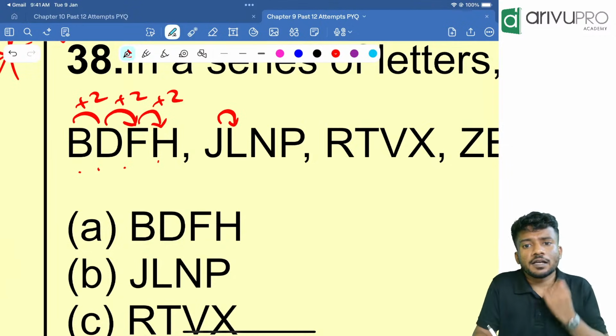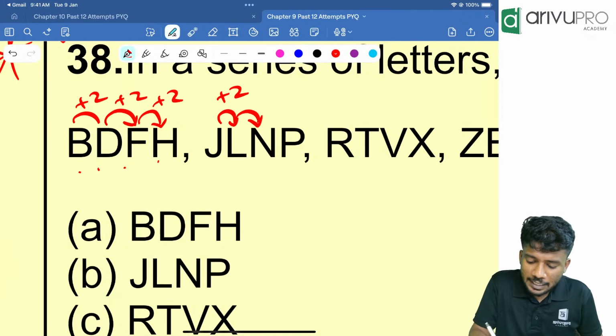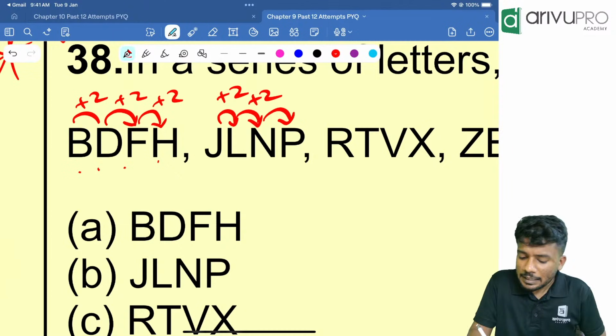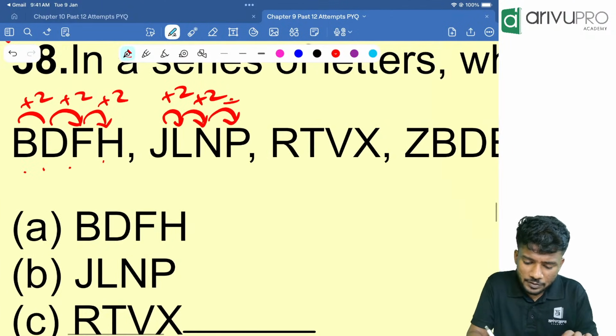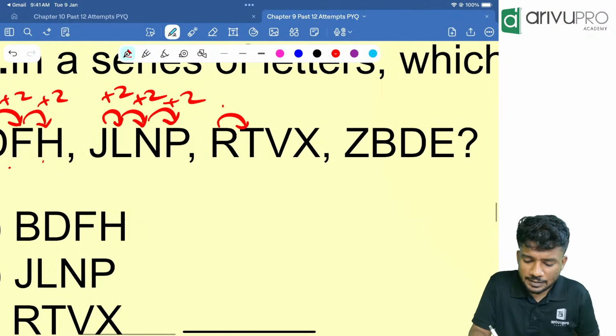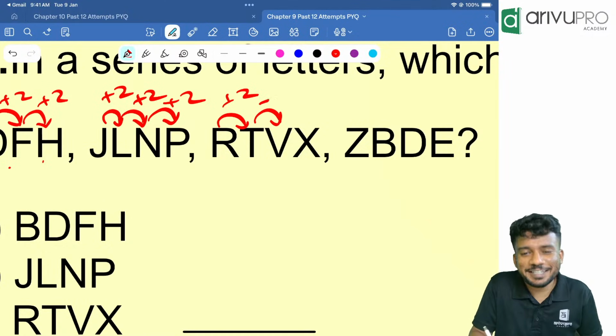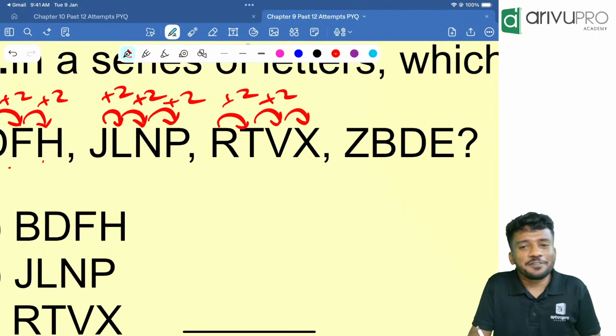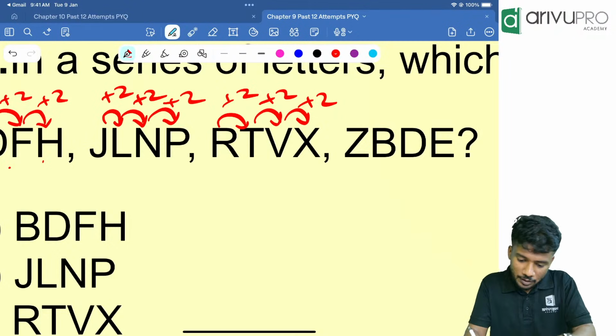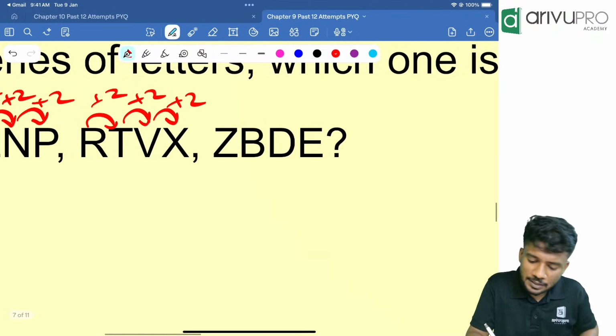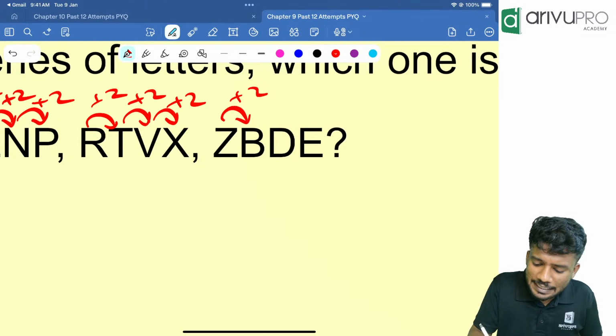Similarly, J and L, KL plus 2. L and N plus 2. Then N and P, OP plus 2. Then ST plus 2. Then UV plus 2. Then VX plus 2 UV. WX, then ZB plus 2, then BD plus 2, DE, that is plus 1.